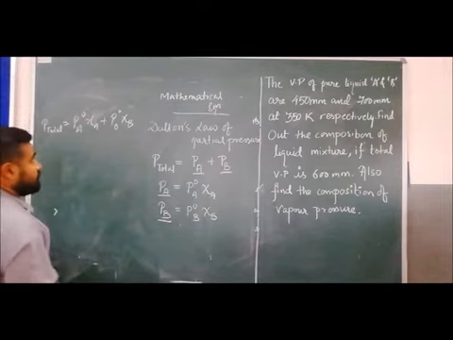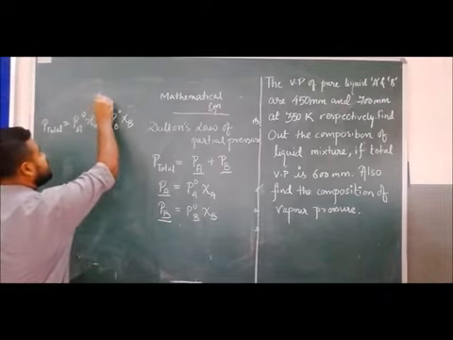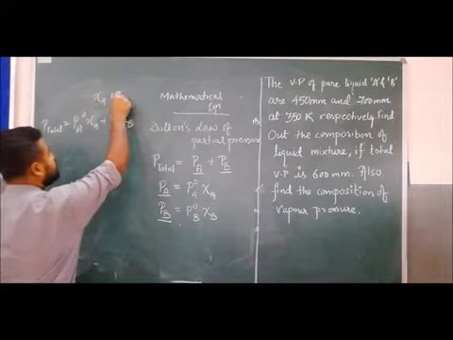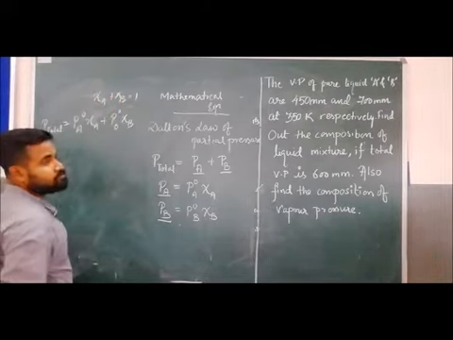Clear? Earlier we know that XA plus XB equals 1.